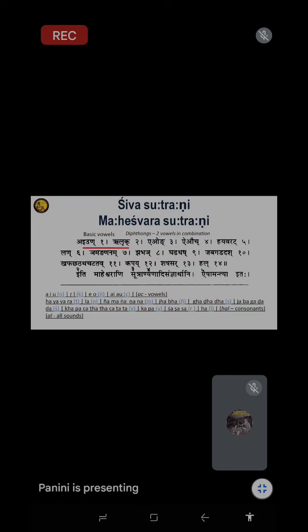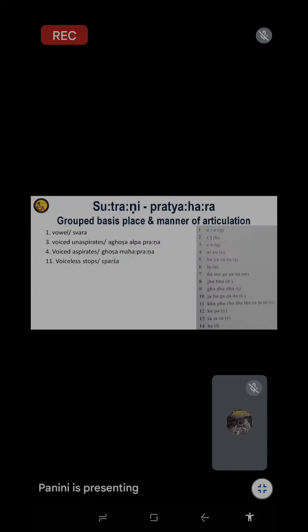I am not describing the nature of sound, because, as I told you, ghosha, aghosha, sparsa, stops, aspirants, gotras, all these are there in Sanskrit, and mostly they are defined only in the Pratisakhyas and Shikshas. Those who are interested can also get them online. Paniniya Shiksha is available with Hindi and English translations. Shiksha texts are there to describe the nature of sounds, the phonetics.